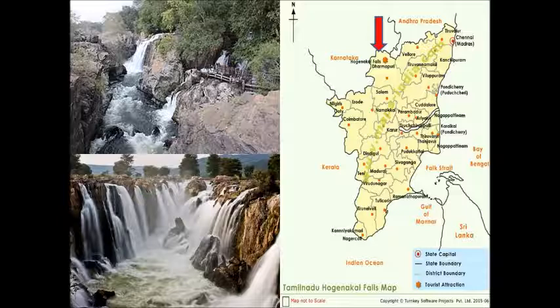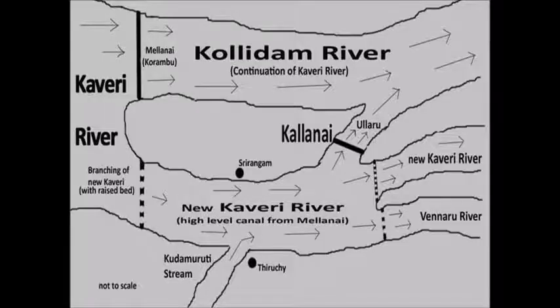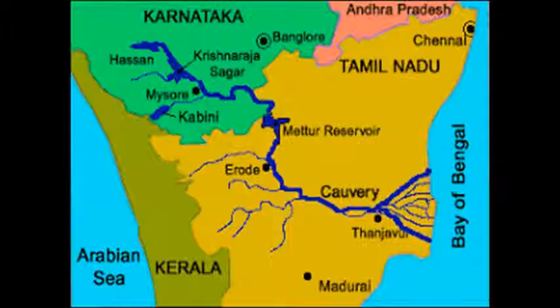While entering Tamil Nadu, the Kaveri continues through a series of twisted wild gorges until it reaches Hogenakkal Falls and flows through a straight, narrow gorge near Salem. The Kaveri breaks at Srirangam Islands with two channels, River Kollidam and Kaveri. At last, River Kaveri empties into Bay of Bengal at Poompuhar.